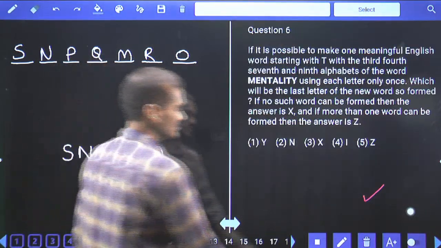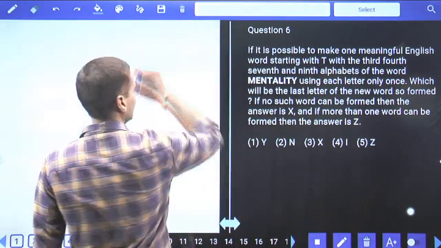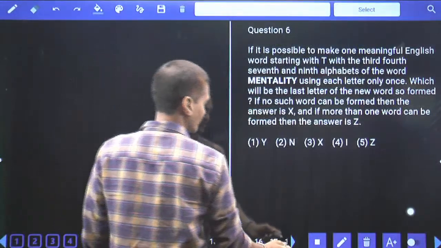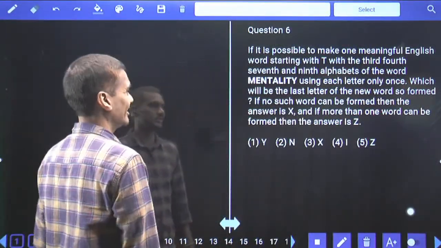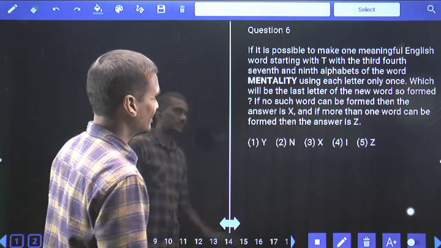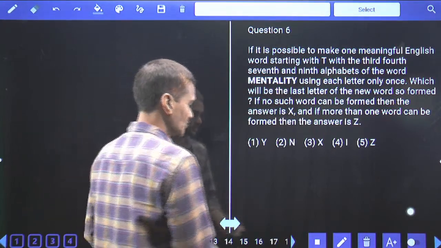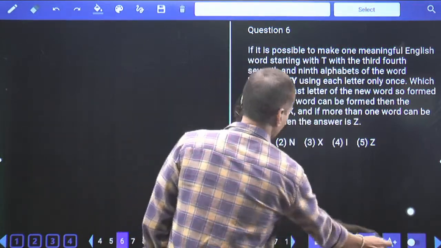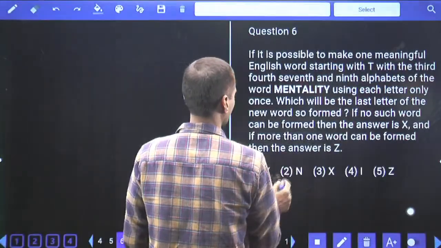Then coming to the sixth one. Now in question number 6, tell me which category it comes under? It comes under word formation. In this word formation, mentality is the word here. Now what are the letters we need to choose? The letters are 3, 4, 7 and 9. 3, 4, 7 and 9 are the letters we need to take.